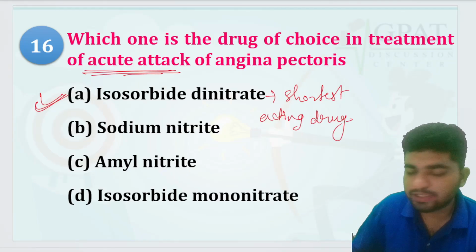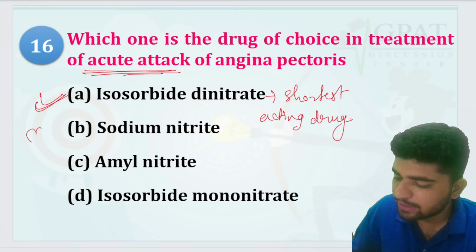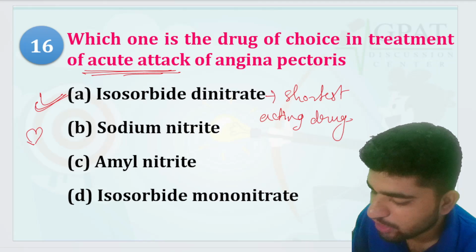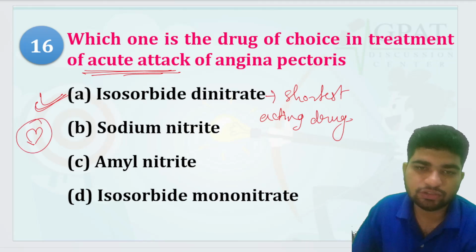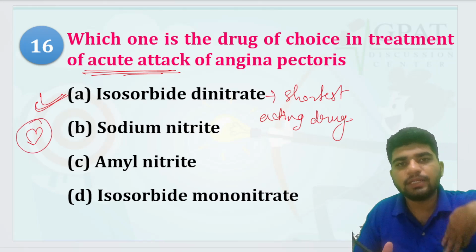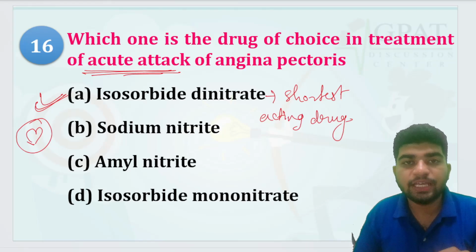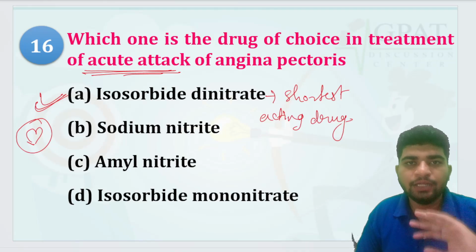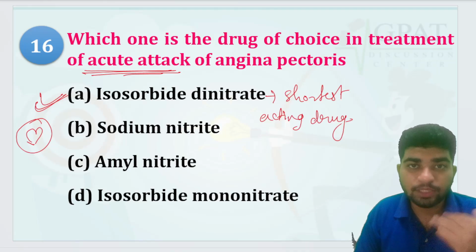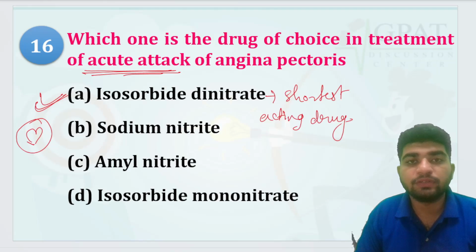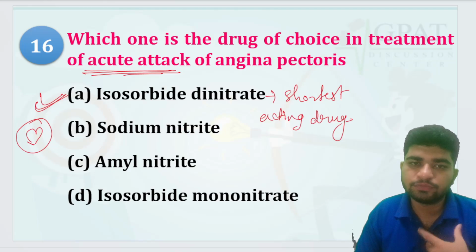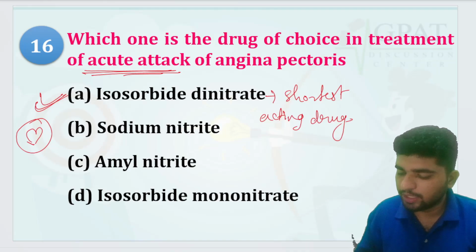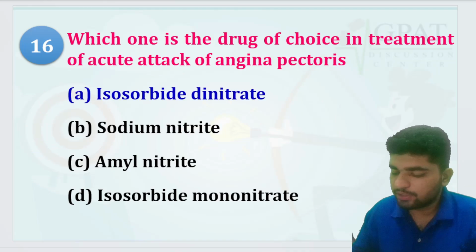There is a small tablet of this shape, called isosorbide dinitrate. They keep it in their pocket, and whenever they feel chest pain, they take it sublingually, and automatically they feel relief from the chest pain or the angina attack. That is the acute attack of angina pectoris, and isosorbide dinitrate is used because it is short acting.